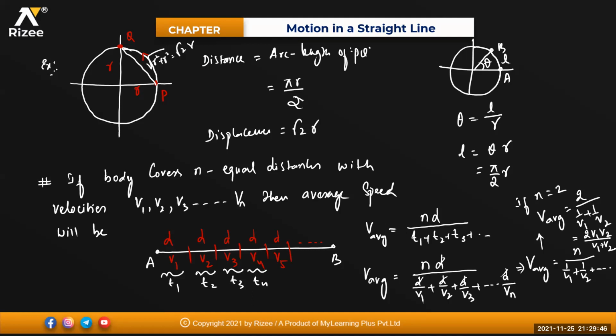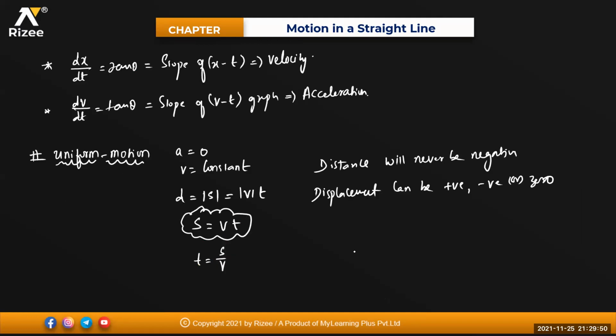No doubt, sir. And now if questions on uniform motion come with equal distances, we are using the relation s is equal to v into t. So time is equal to distance traveled by velocity. Okay? Yes, sir.